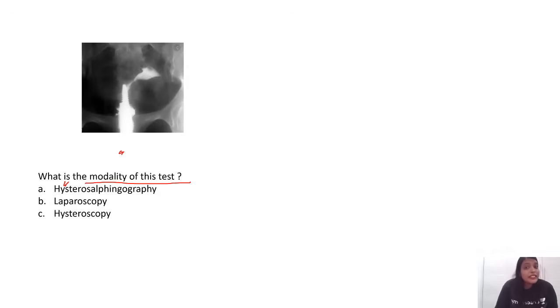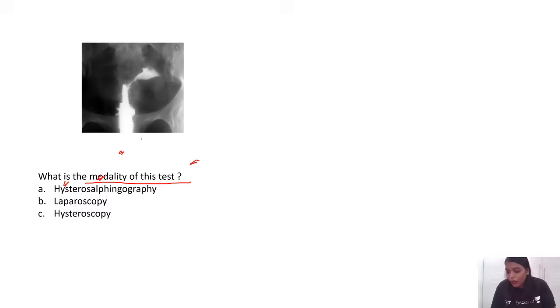Again, in NEET 2017 also you got an HSG image. NEET 2019 also you got an HSG image, and this year also you got an HSG image. So HSG images are very important, right? Even I have observed most questions from gynec. There were hardly 1 or 2 questions from OBS this time. So the modality of the test is nothing but HSG.